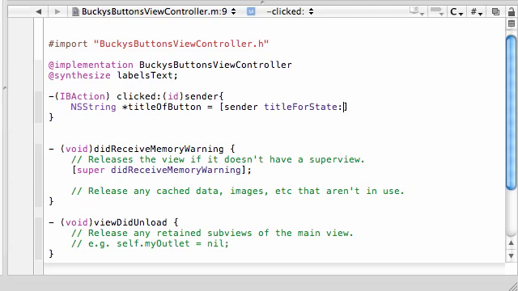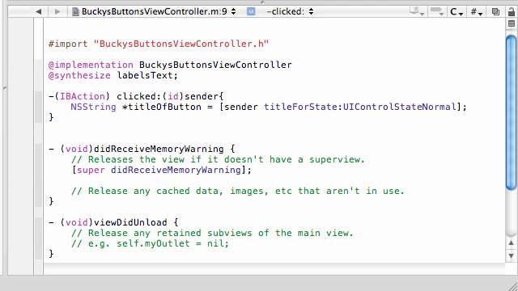Now, want things to get even more fuzzy? You know how a button has a bunch of different states? It has a regular state, the control normal state, when it's just chilling on your screen. It also has a state when you press it down, and a state when you slide it. There's not just one method for a click button; it has a bunch of different states it can be in. So what you normally want to do is click UI control state normal.